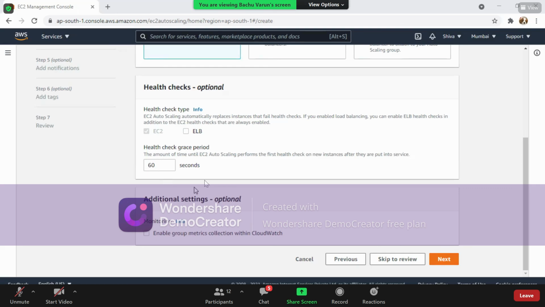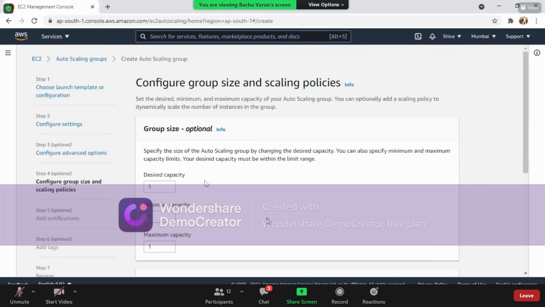And there are some additional options. As of now, we are not going to use any of the monitoring tools. Here it is CloudWatch, that is a monitoring tool. So I'm not going to use that monitoring tool. So click on next. Right.